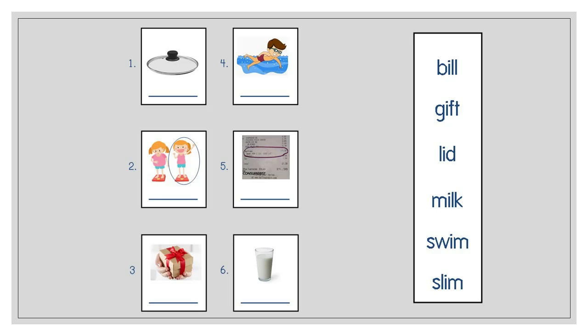Let's continue by opening our book, page 6. In this page, you have to write the correct word for each picture. Number 1. What picture do you see in number 1? Yes, it is lead. Can you find the word lead in the word bank and then write it? Don't forget to cross the word lead in the word bank.